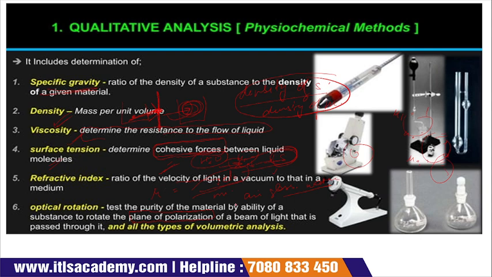And we test the purity of material by the ability of a substance to rotate the plane of polarization of a beam of light that is passed through it, and in all types of volumetric analysis. So these are the determinations before starting the procedure: specific gravity, density, viscosity, surface tension, refractive index, and optical rotation.